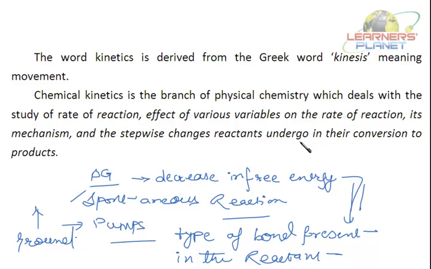So these are all variables. Also its mechanism and the stepwise changes reactants undergo in their conversion to products. Now this word kinetics is derived from the Greek word kinesis, meaning movement.